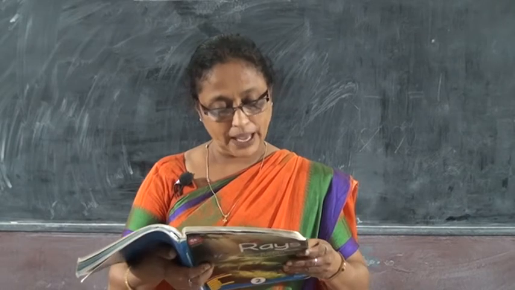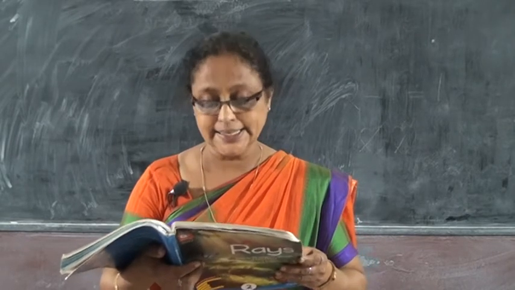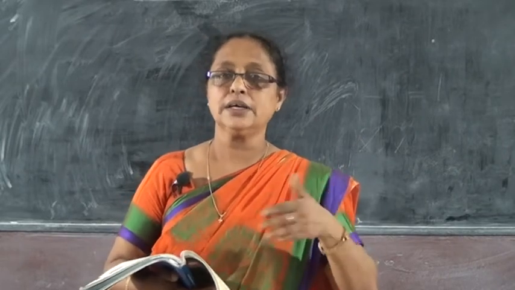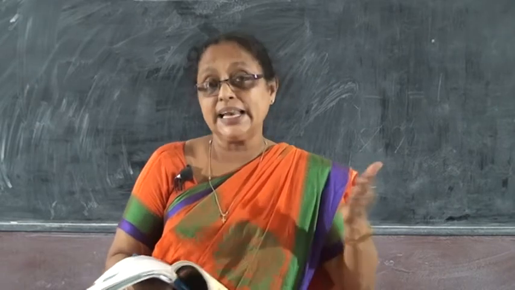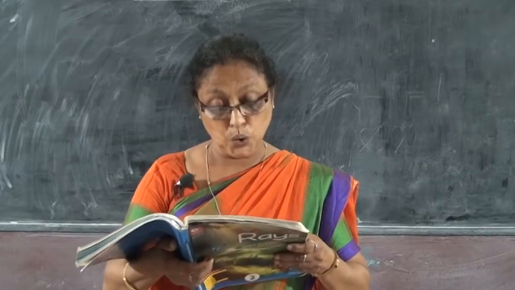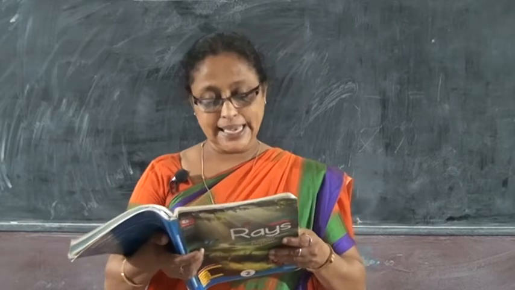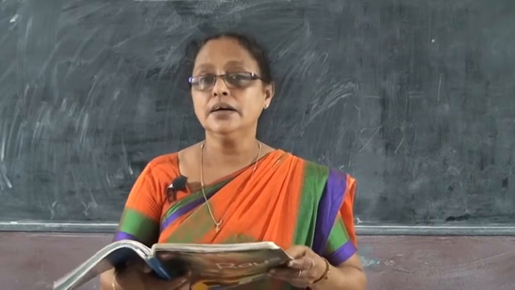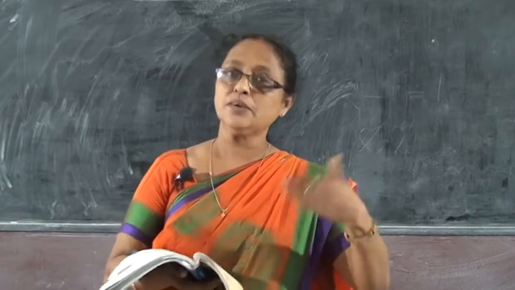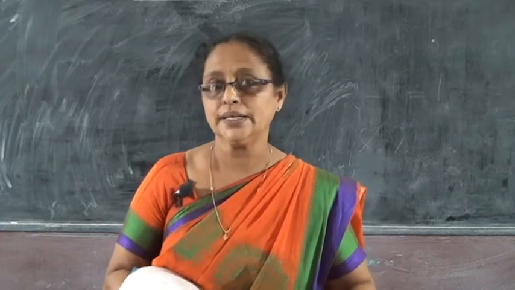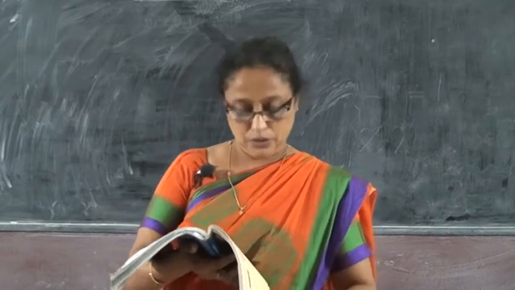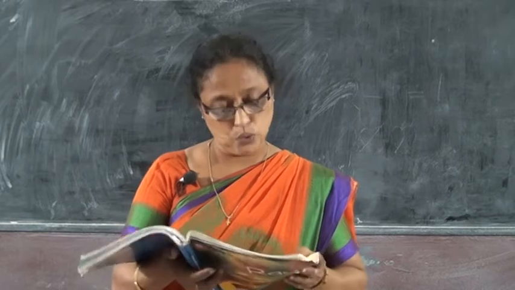Next is activity. Write a few sentences about your friend. All of you have friends, so you can write whatever you like about your friend inside your notebook. What do you like about her or him? For example, you can write like this: This is my friend. She can play the guitar, she plays with me, like that. Whatever you can write about your friend, you can write. Next, share your writing with the other friends. You can't share it because you are sitting at home, so you can't do that.